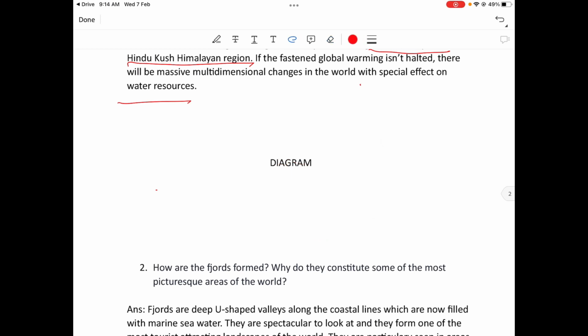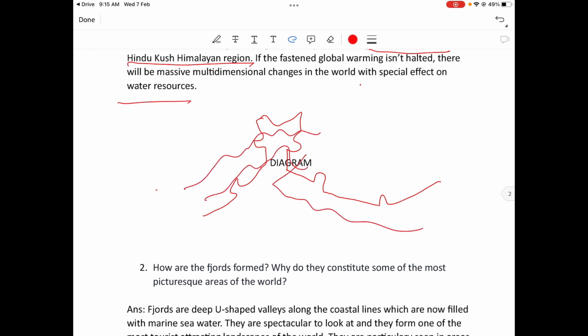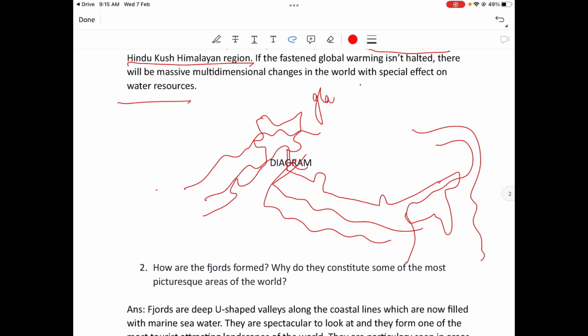Or we can make a drawing of India. Pardon my drawing. Then you can show a couple of rivers through it: Indus, Satluj, Ganga, Yamuna, Brahmaputra. We can draw the glacial fed rivers, Irrawaddy, glacial fed rivers of India.